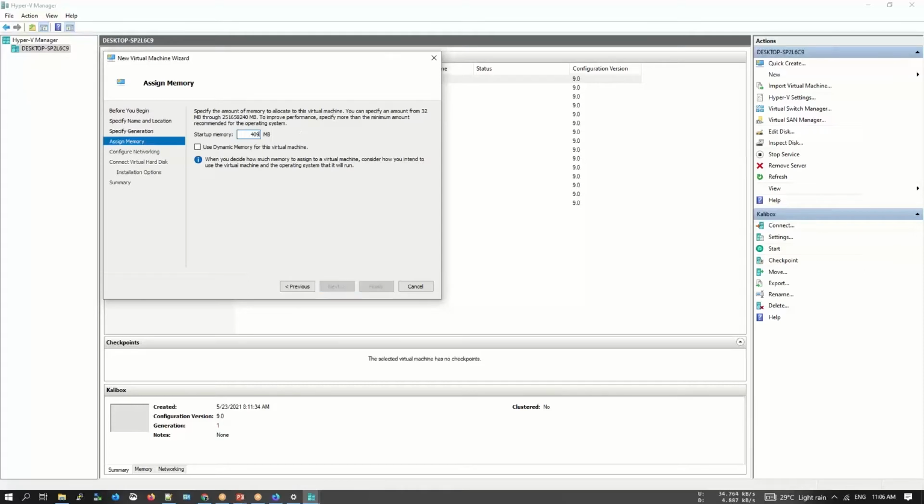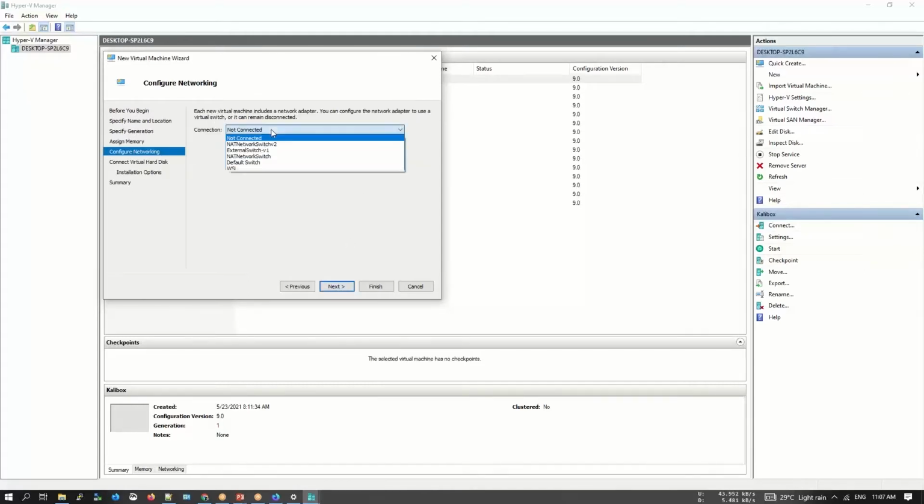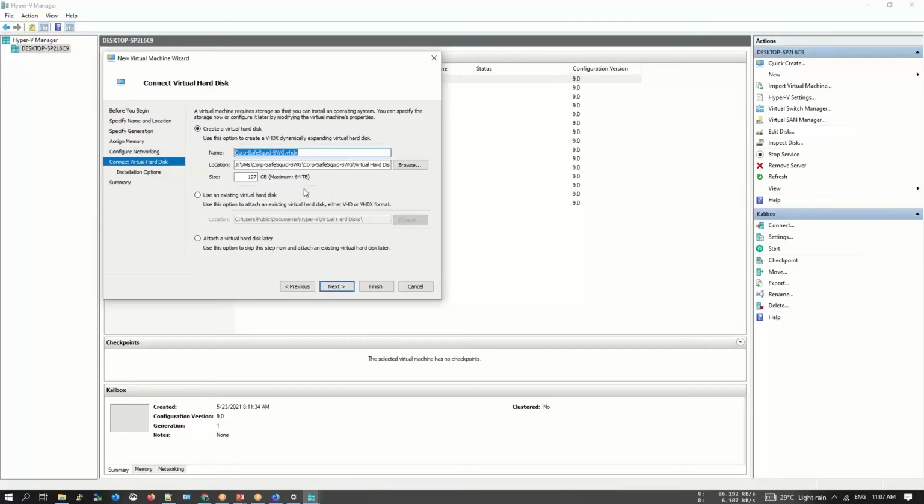So I've specified that I'm going to set it to 4096. Let's just do that. The network adapter that you're going to set for your virtual machine. The hard disk space. So over here, we'll be selecting 100 GB.